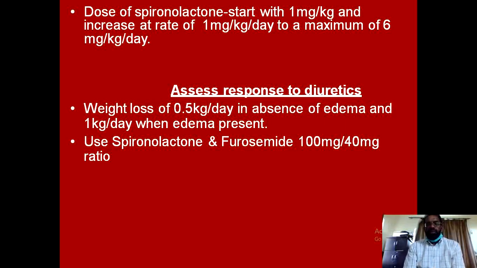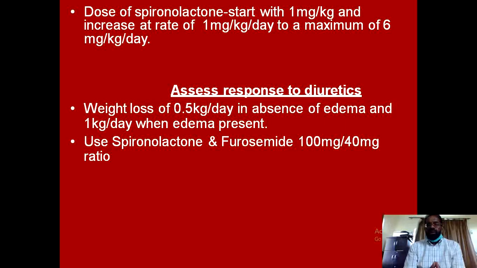Another way to assess the response to diuretic is to assess the excretion of sodium in the urine. Normally in a patient with portal hypertension and cirrhosis, because most of the sodium is absorbed, sodium excretion is very low, with values less than 10 milliequivalent in 24 hours. On the other hand, the potassium excretion is more, so as far as the electrolyte values in a patient of cirrhosis and portal hypertension are concerned, there will be more potassium and less sodium.